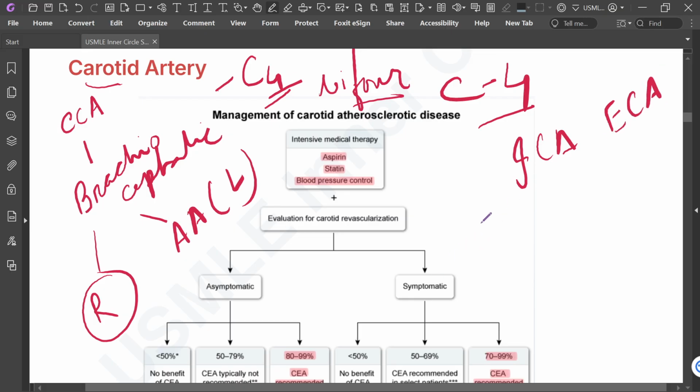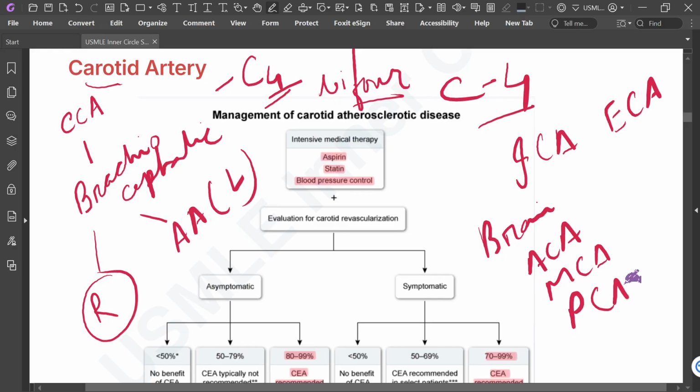The internal carotid artery supplies the brain, including the ACA, anterior cerebral artery, the MCA, middle cerebral artery, and parts of the PCA, posterior cerebral artery. The external carotid artery supplies the face, scalp, and neck.